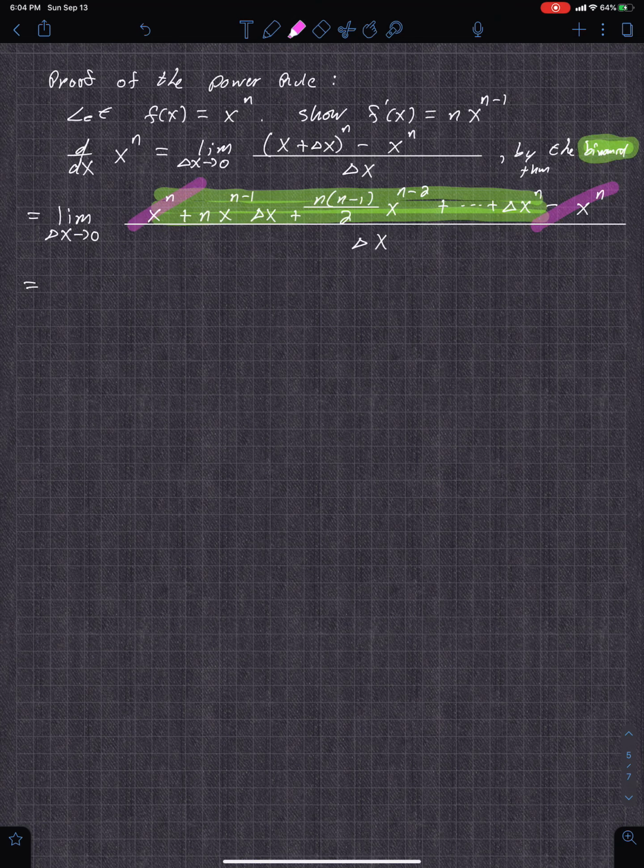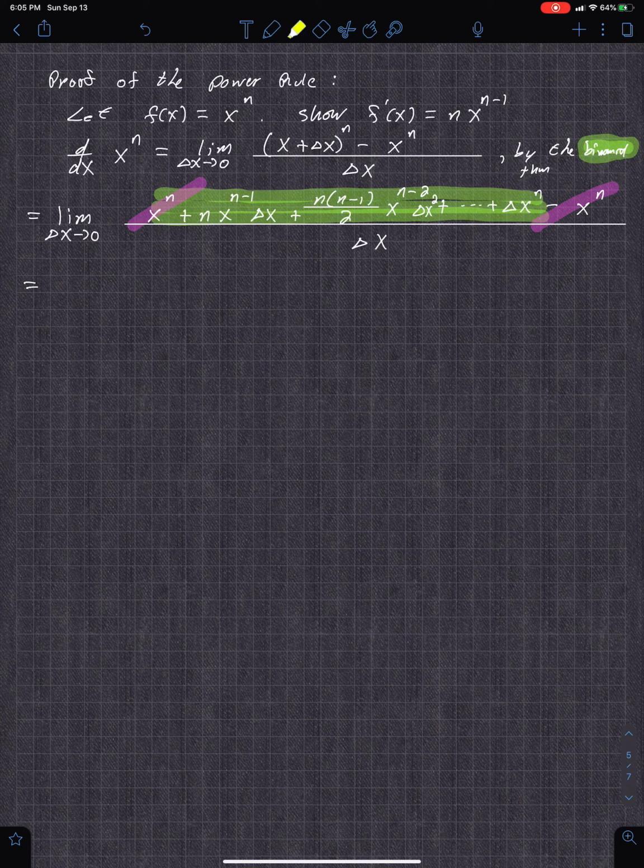This is going to look kind of messy. Oh, and I forgot to put that in there. I just didn't see it. This is actually a delta x squared. So that's your coefficient, x to the n minus 2, and then delta x squared. That's your next value. It's usually done with a plus b to the n, and then you expand it out with a coefficient, like n choose 1, that kind of thing. Anyway, I keep telling you to look it up because I don't have time to go through all those details right now.